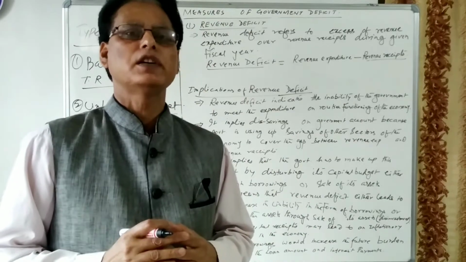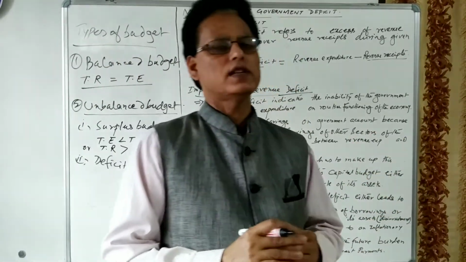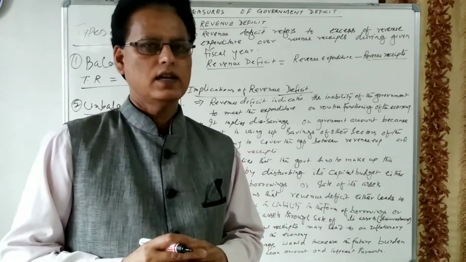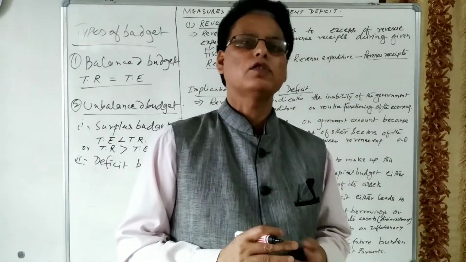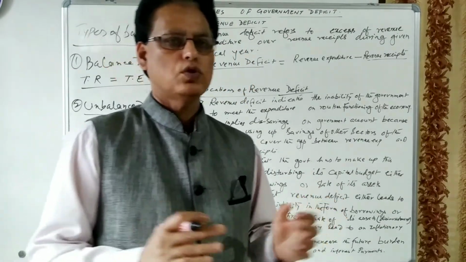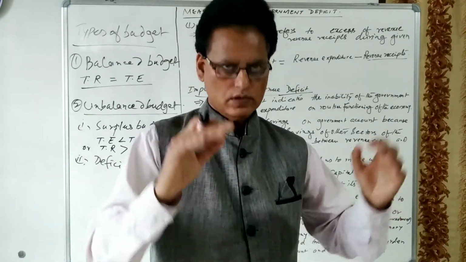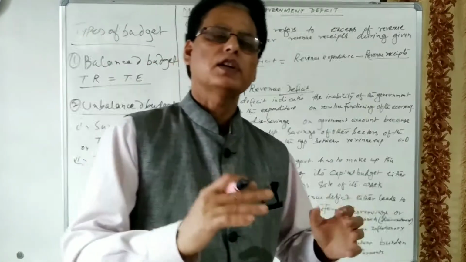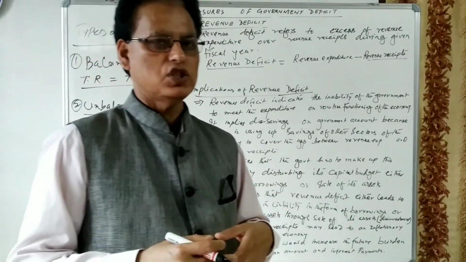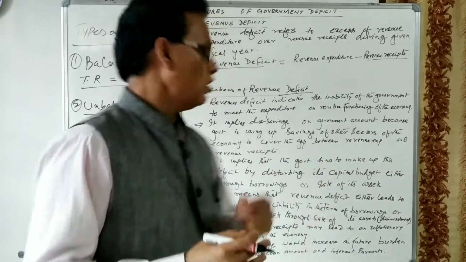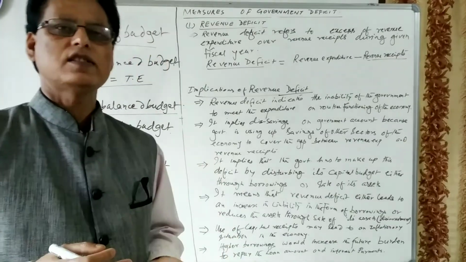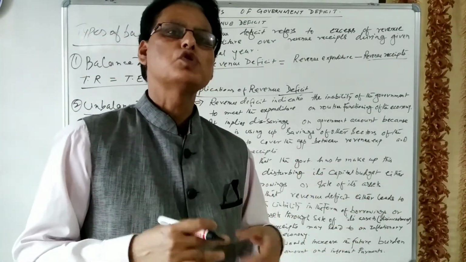In case of a surplus budget, the government reduces expenditure, and on the other side, the government imposes high rates of taxes so that the gap between total expenditure and total receipt is reduced. And the consumption expenditure of the economy is reduced. So whenever the government wants consumption expenditure to be reduced, or wants the inflationary situation to be checked, it adopts the surplus budget.